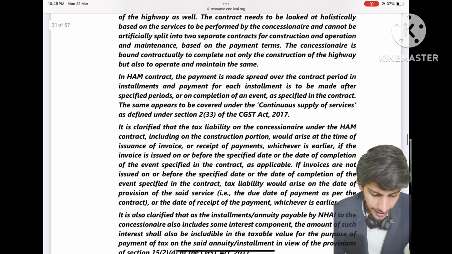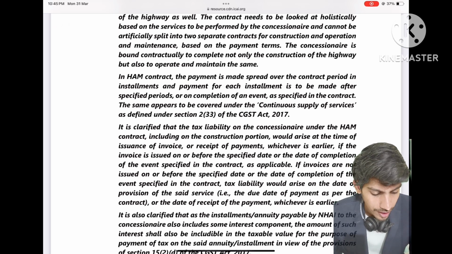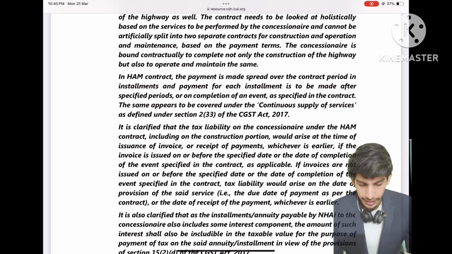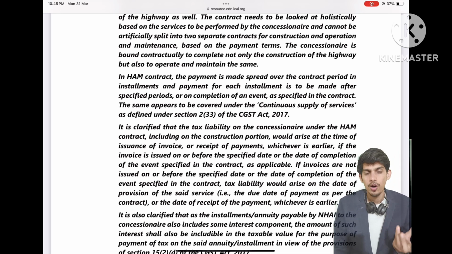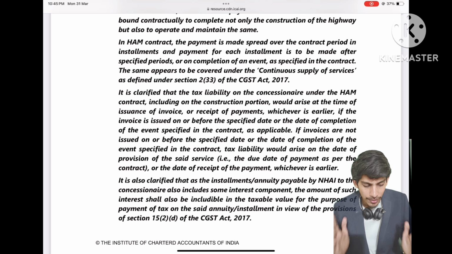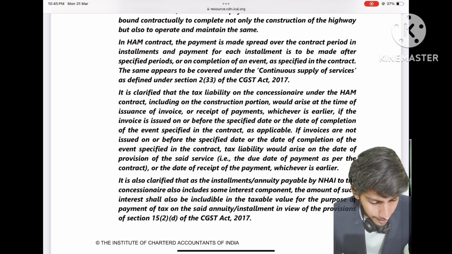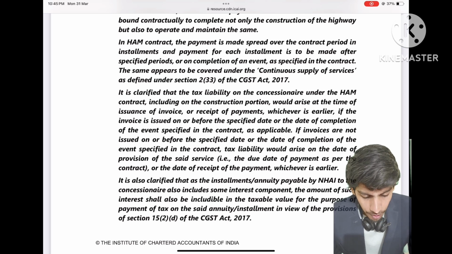In HAM contract, the payment is made spread over the contract period in installments, and payment for each installment is to be made after specified periods or on completion of event as specified in the contract. So payment is made in installments or on completion of such specified events, okay, which is mentioned in the contract. So this will be called as continuous supply of services. It is clarified that the tax liability on the concessionaire under HAM contract, including on the construction portion, would arise at the time of issuance of invoice or receipt of payment, which is earlier.